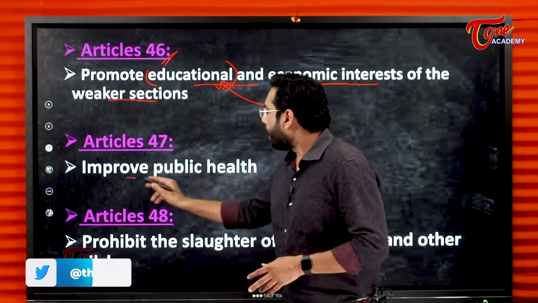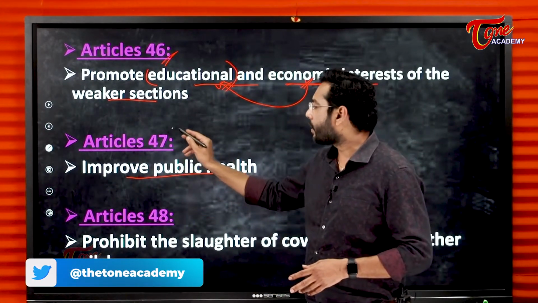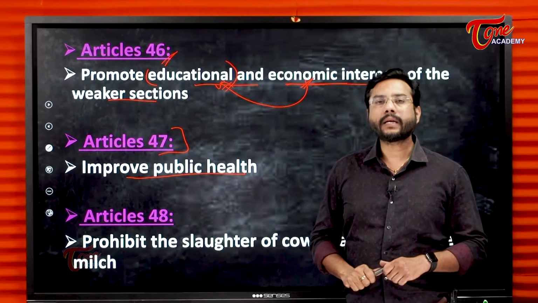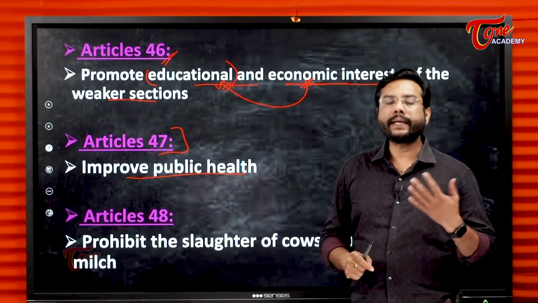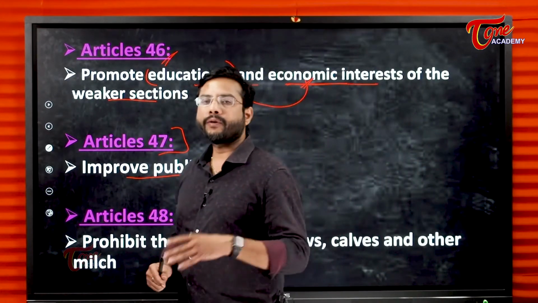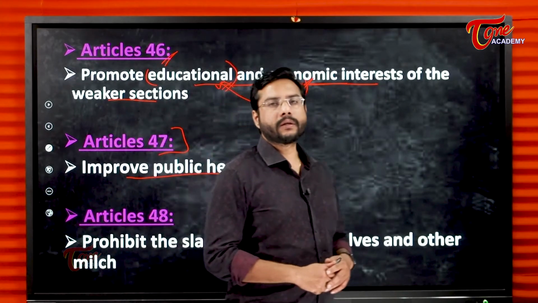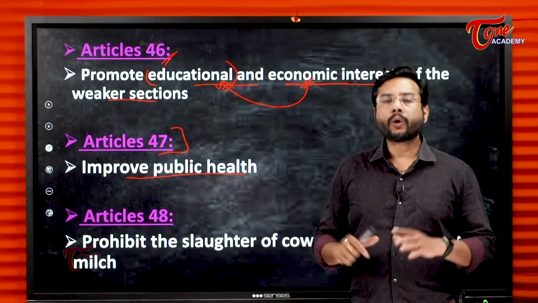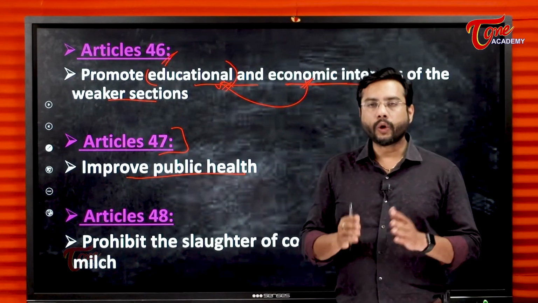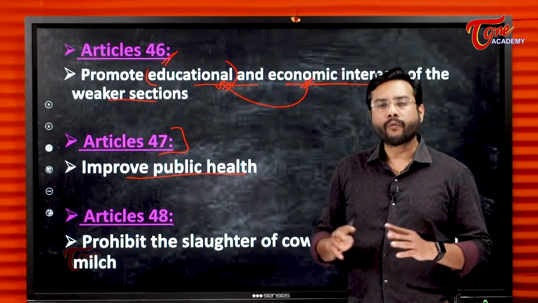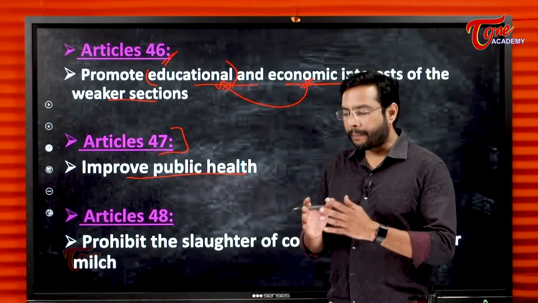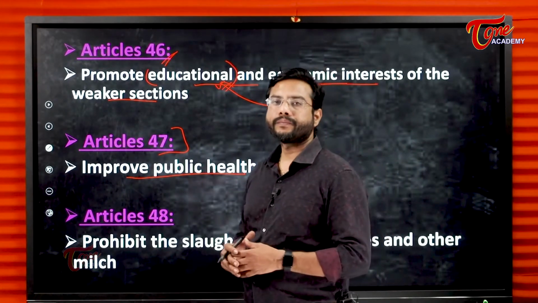When we say public health, this is Article 47. It is the responsibility of the government, or the state shall take steps, to increase the health standards of the people. When we say health standards, right from providing safe drinking water, nutritious food, good quality of air, good environmental conditions, good roads, good connectivity, whatever. It is the responsibility of the government to improve public health.